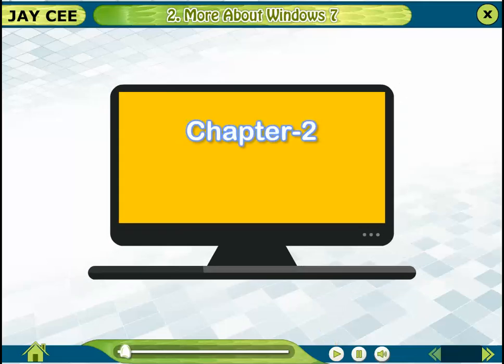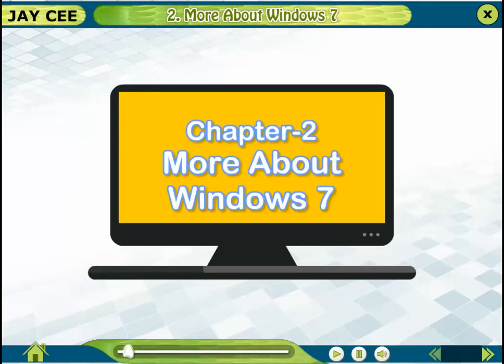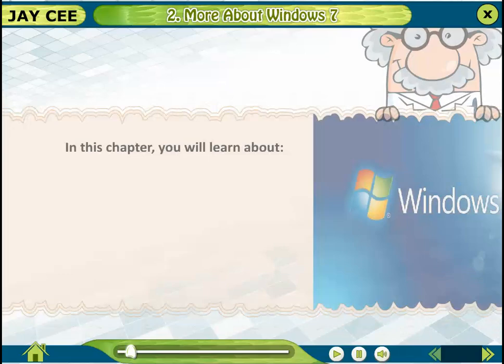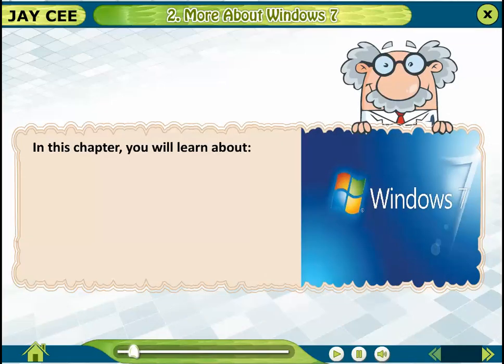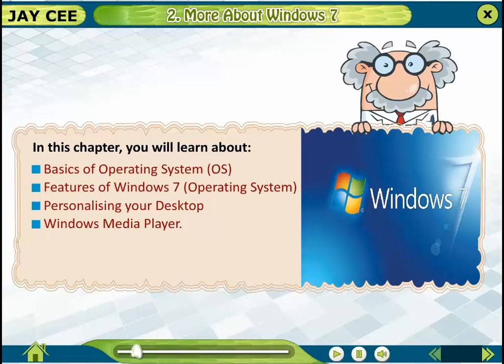Chapter 2. More about Windows 7. In this chapter, you will learn about basics of operating system, OS, features of Windows 7 operating system, personalizing your desktop, Windows Media Player.